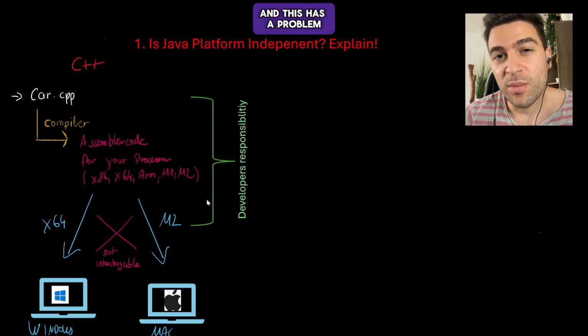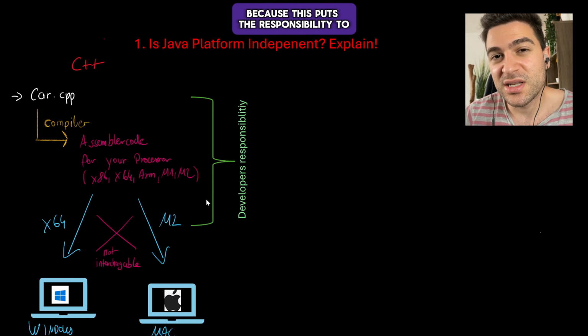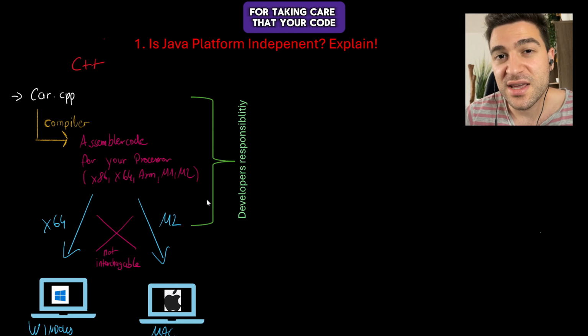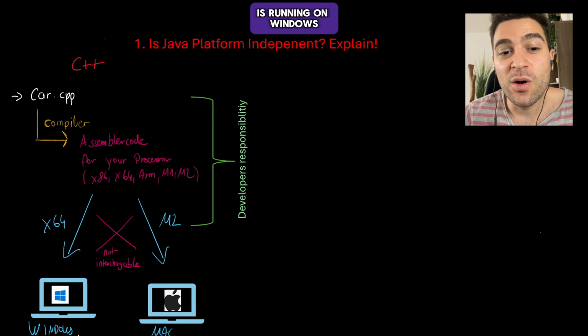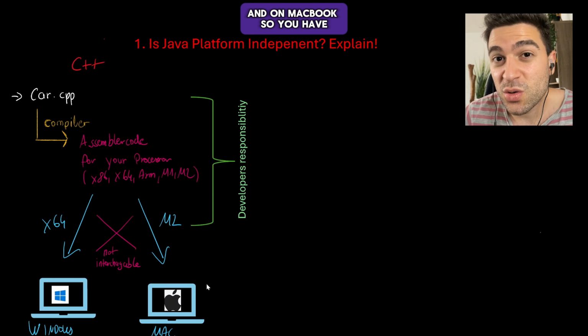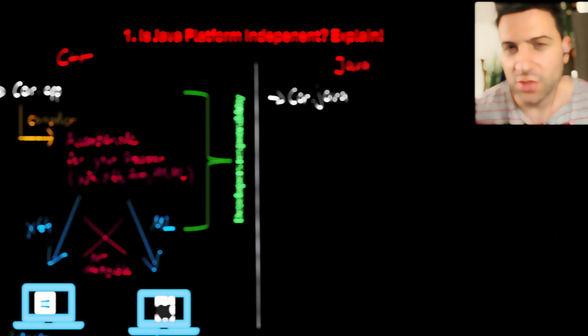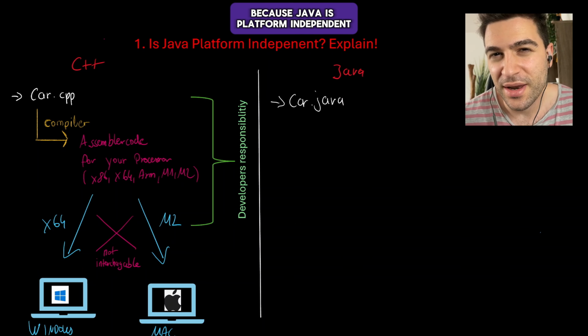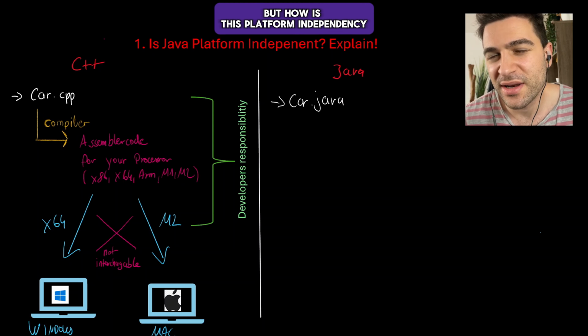And this has a problem because this puts the responsibility to you. So you as a developer are responsible for taking care that your code is running on Windows and on MacBook. So you have to compile it 2 times. So let's compare it now with Java, because Java is platform independent. But how is this platform independency reached?